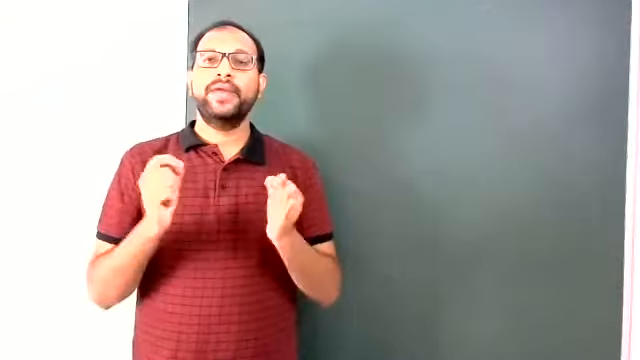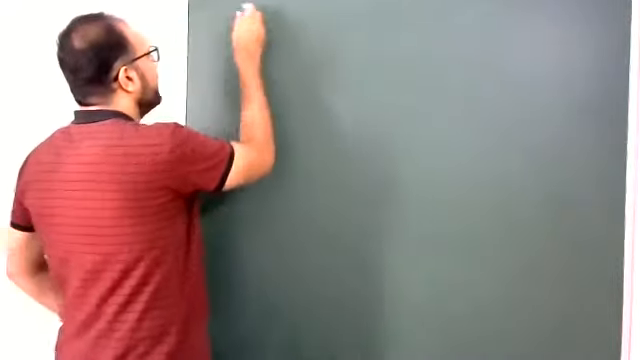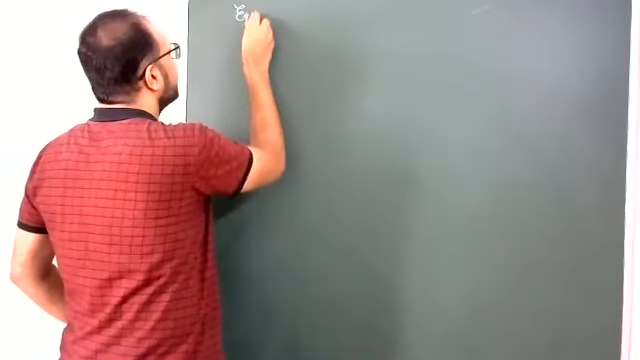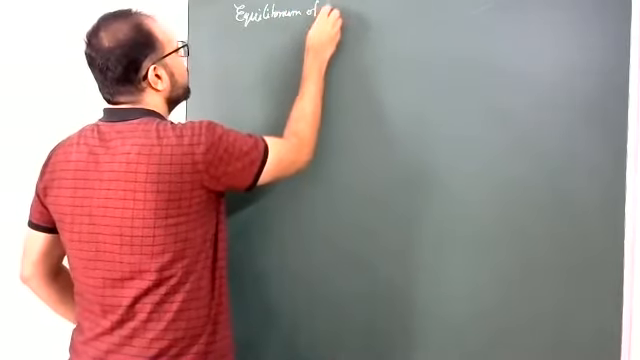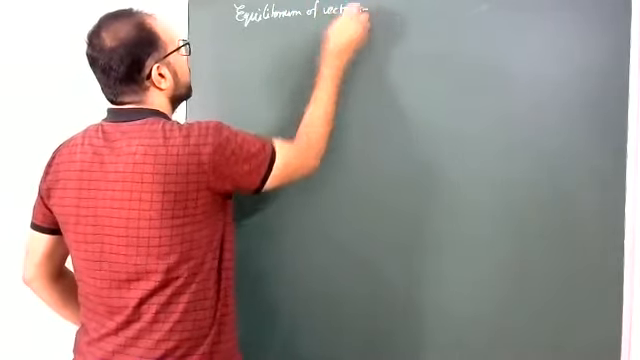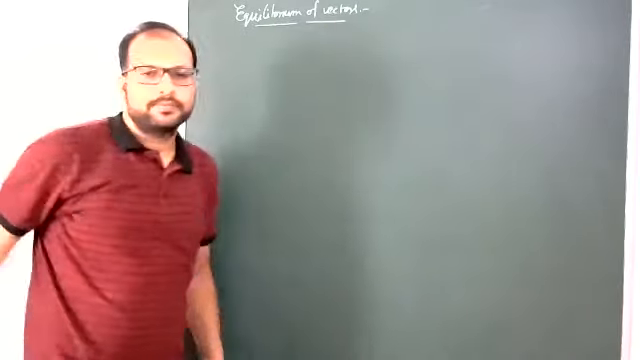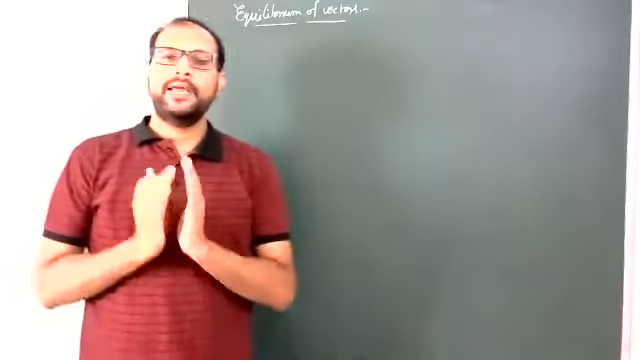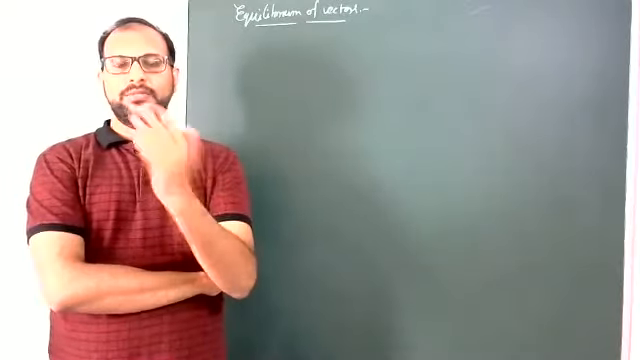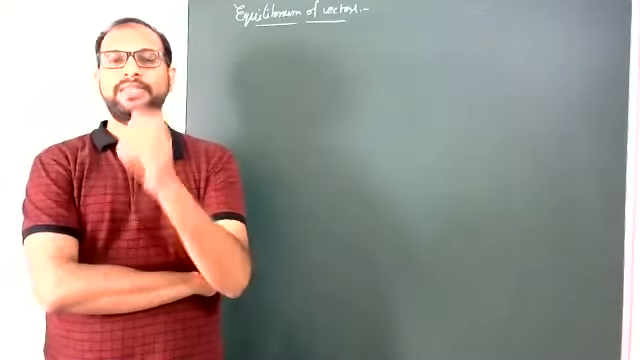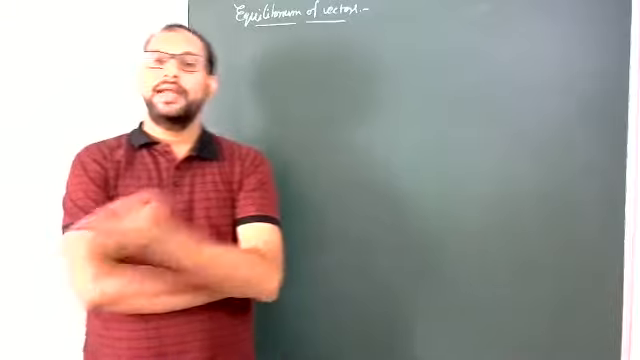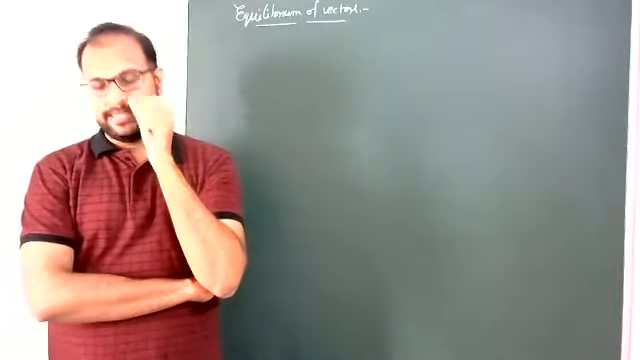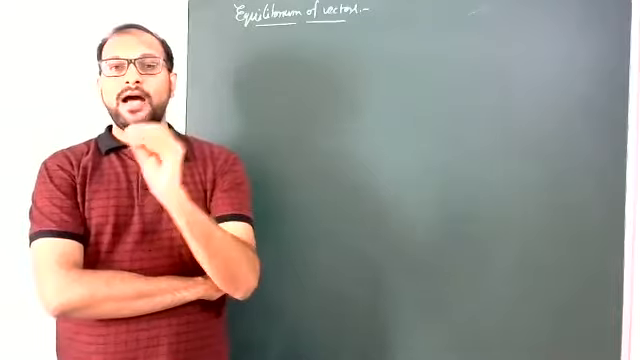Yes, students, now come to the next topic, equilibrium of vectors. Equilibrium of vectors. Whatever be the number of vectors, more than 2 or equal to 2, that means indirectly more than 1. Any number of vectors.